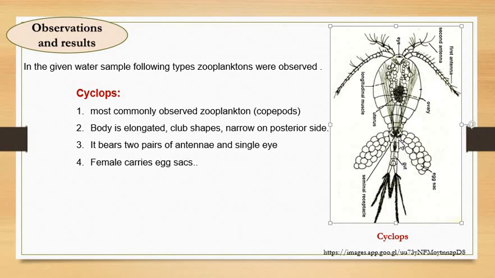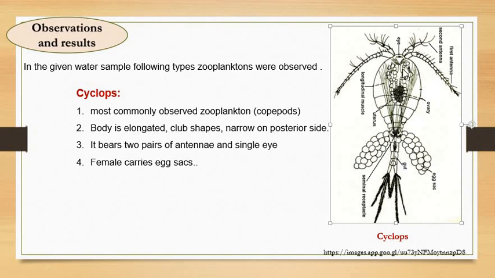Along with that, females carry egg sacs or egg pouches, which are attached to the body of a female, right? The copepods have a forked tail-like structure, called the furcal rami, which have setae-like structures.